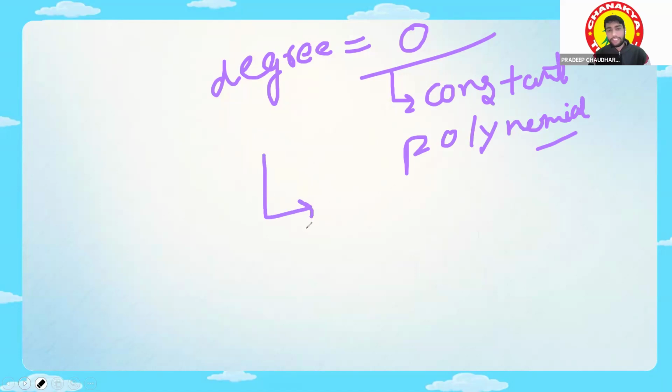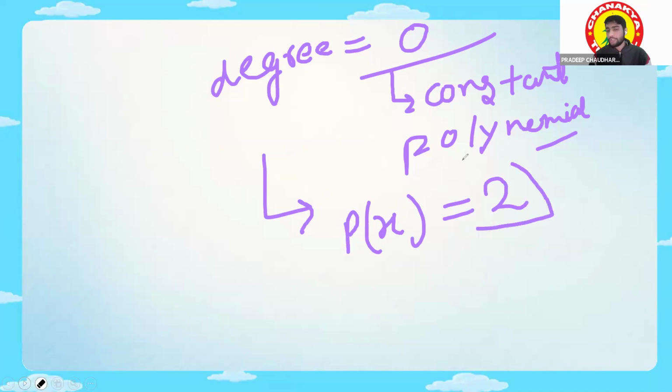Fine. Suppose I have a polynomial p of x is equal to 2. So is it a constant polynomial? Can anyone tell me, is 2 a polynomial? How many of you agree that yes, 2 is a polynomial? Just raise your hands. Sambat agrees. Likita does not agree. Rachit, you do not agree?